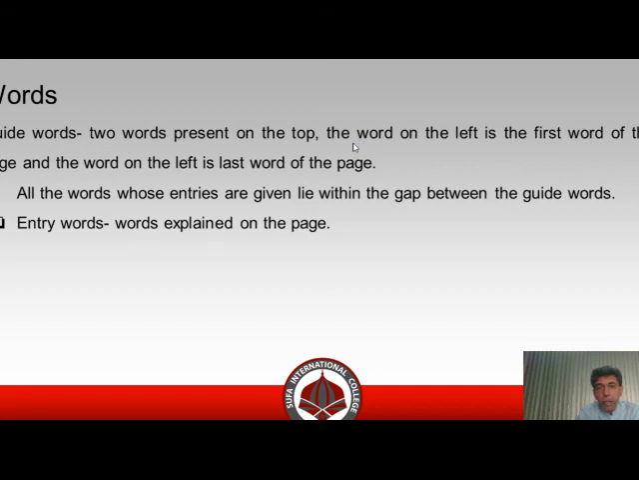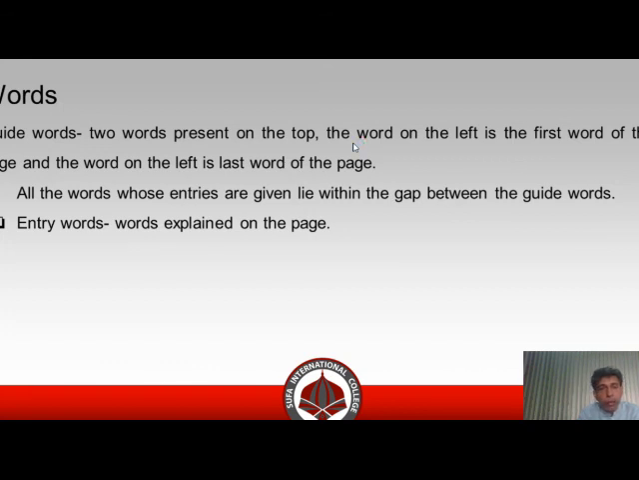Every dictionary has guide words on its pages, on the very top of the pages. All the words whose entries are given lie within the gap between the guide words. So these two words are the limits. One is the beginning, from where the page begins, and the other is the end word of that page. The entries on that specific page lie in the gap between the guide words.